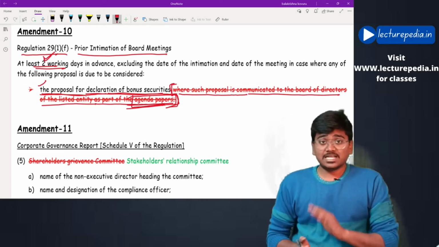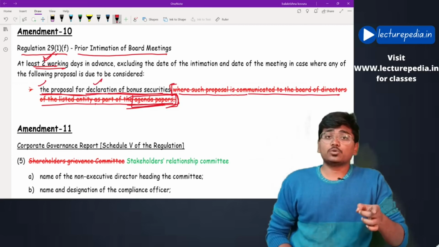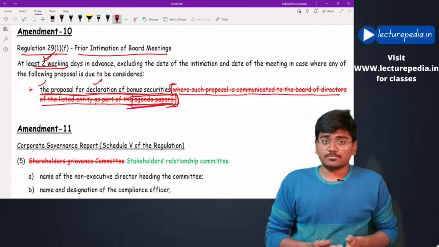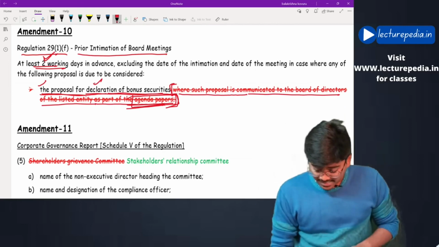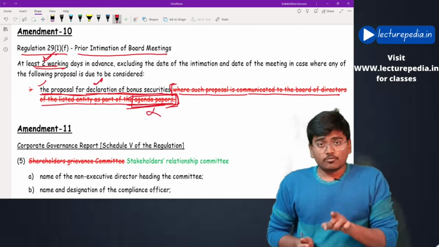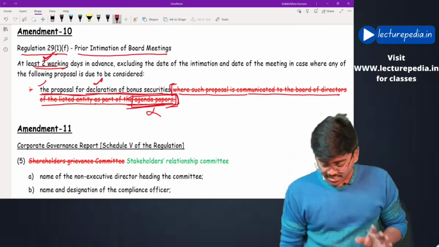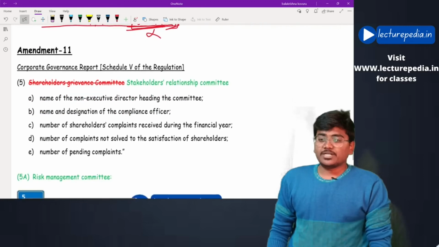In that agenda, if this matter was included, only then were you required to give notice of the meeting to the stock exchange, 2 days prior. But now, even though this matter is not included in the agenda paper, you have to forward the notice of the meeting to the stock exchange at least 2 working days in advance. Hope that is clear. This is one of the amendments.